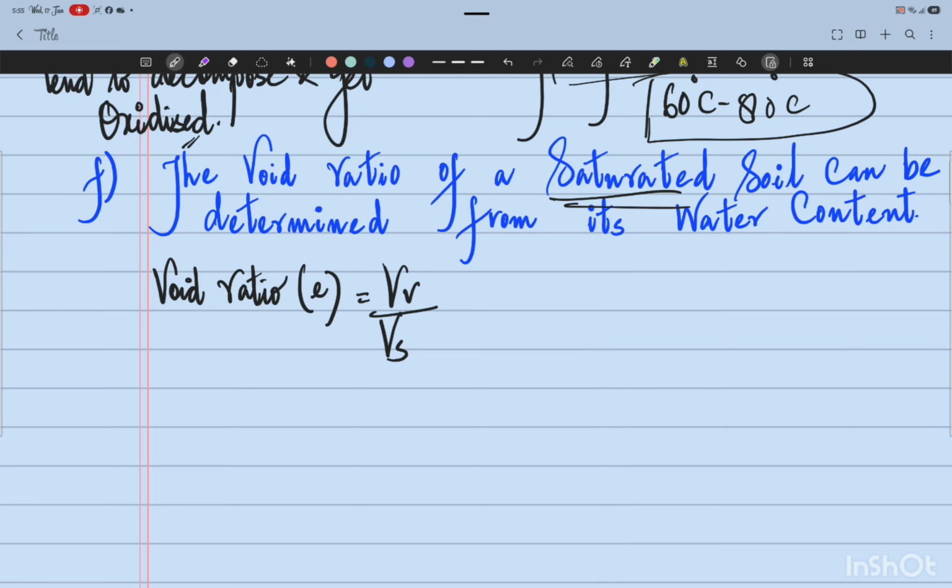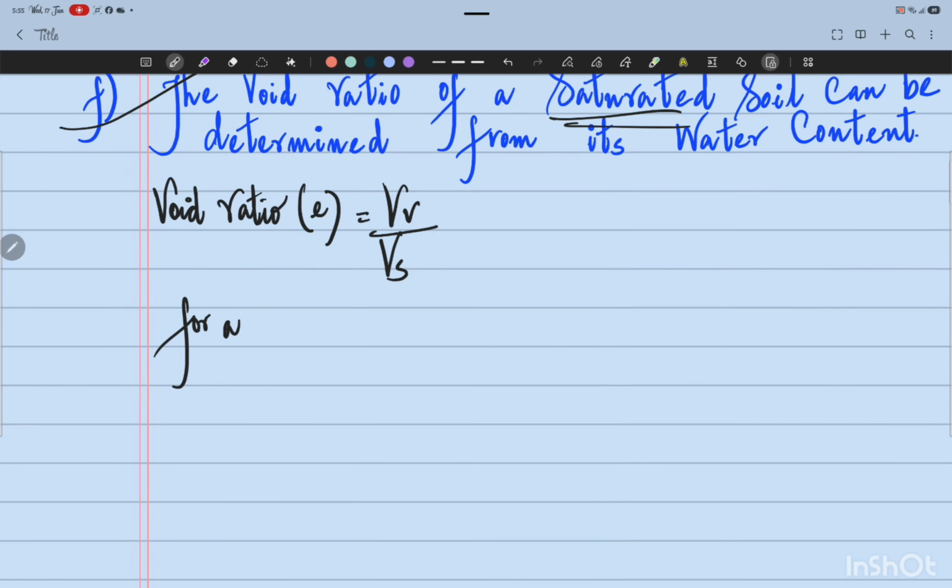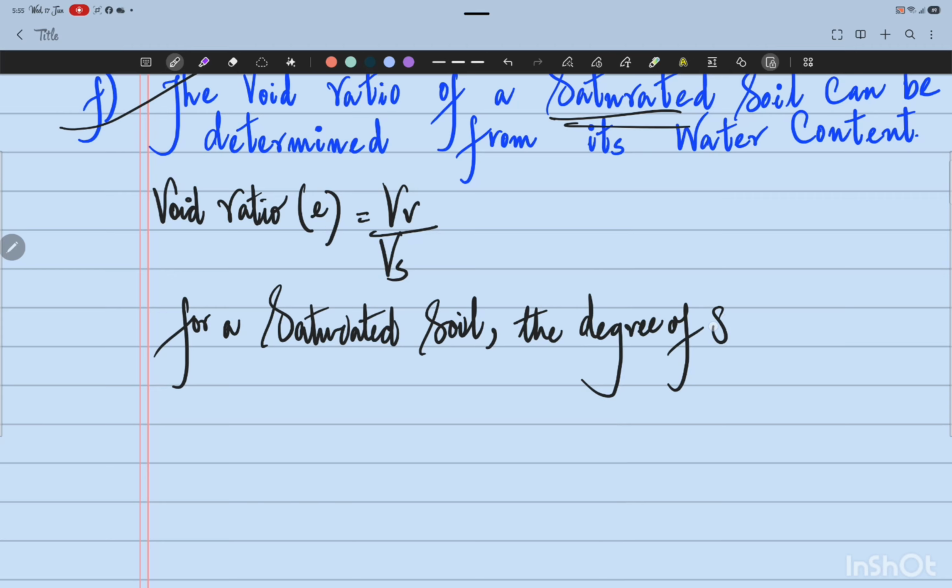So now the statement is: the void ratio of a saturated soil can be determined from its water content. This statement is absolutely correct. How so? Because for a saturated soil, the degree of saturation is 100%.